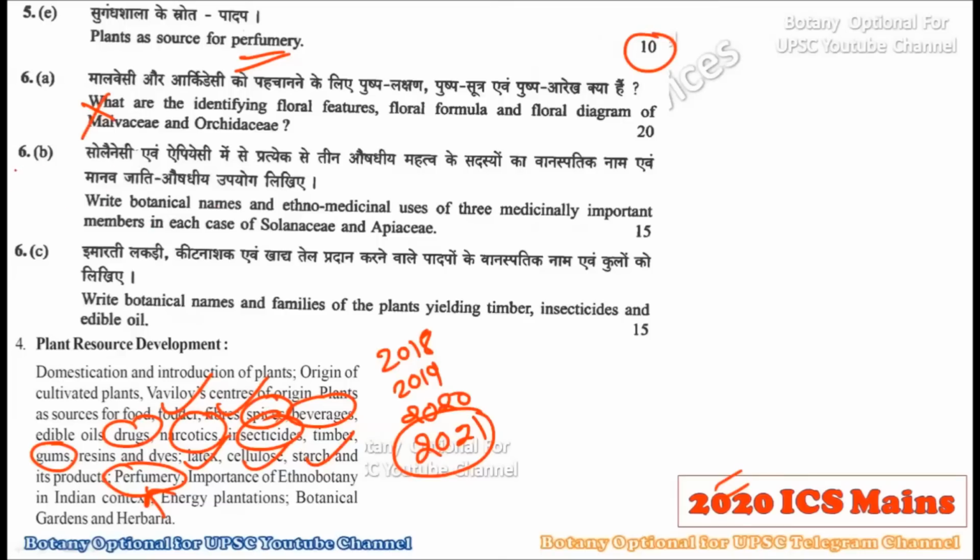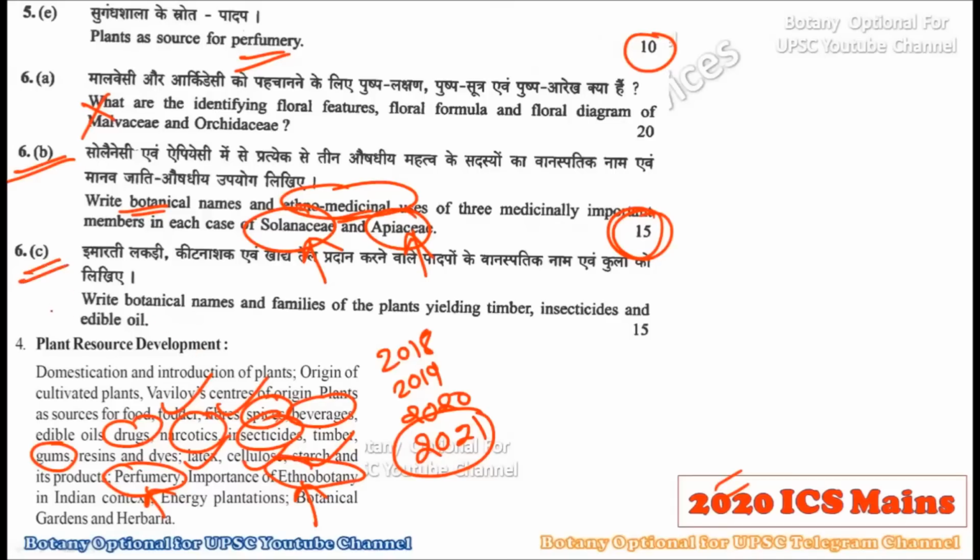Then in the sixth B, you have to write down the botanical names and the ethnomedicinal use. Actually, ethnobotany, this particular topic is given in the fourth chapter, that is plant resource development. But the Solanaceae family and Apiaceae family importance, we also see in the third unit as well. So you can say it's quite an overlapping question, which overlaps with the fourth as well as with the third chapter. Okay, you can prepare it in both the chapters, right? For writing down the ethnomedicinal use of the Solanaceae and the Apiaceae, you will get 15 marks here. So the question on ethnobotany was there.